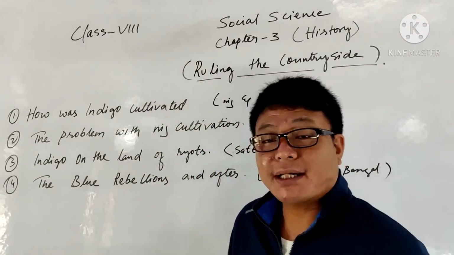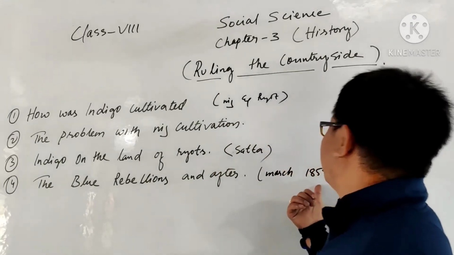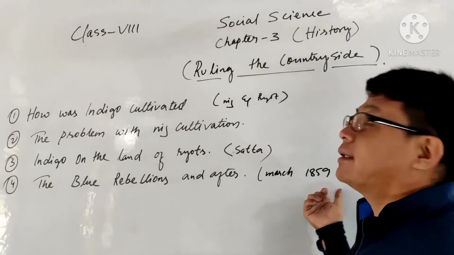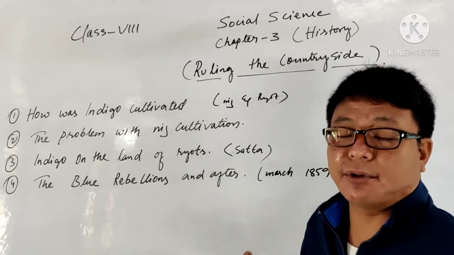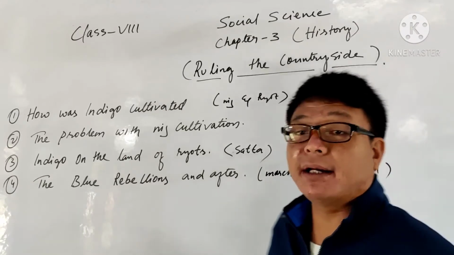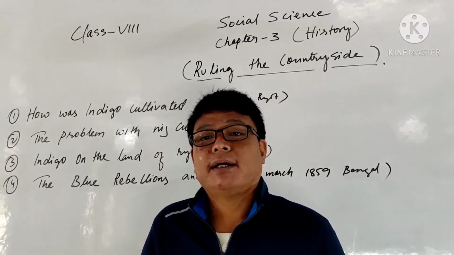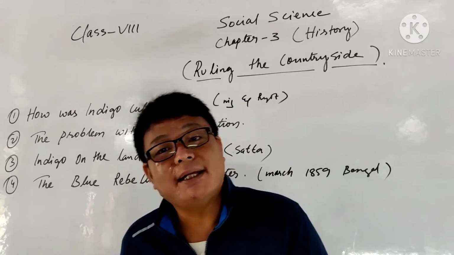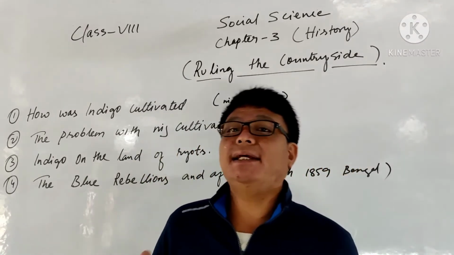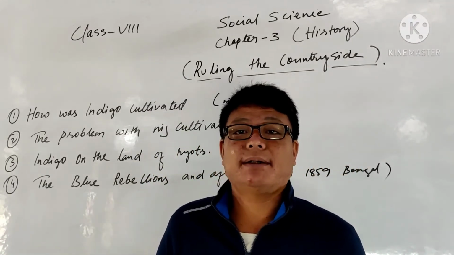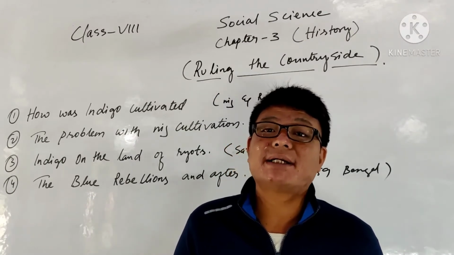The Blue Rebellions started in March 1859, especially after the revolt of 1857 in the Bengal province. Because of taking loans from the money lenders and taking leases from the zamindar, their burdens were increasing more and more.